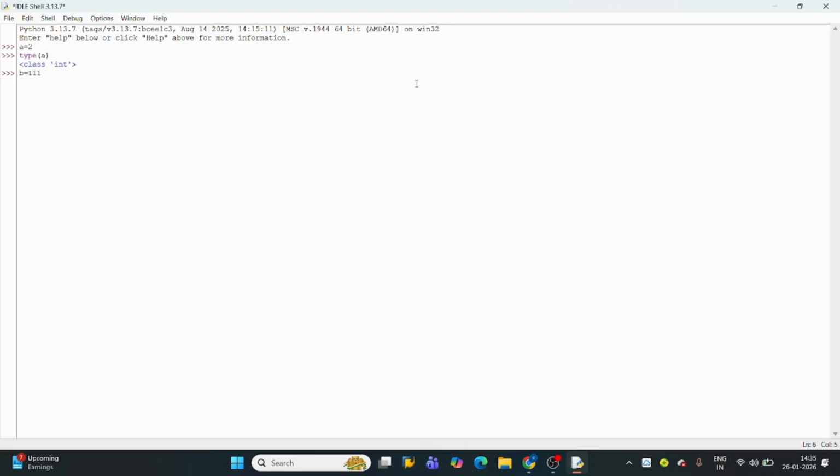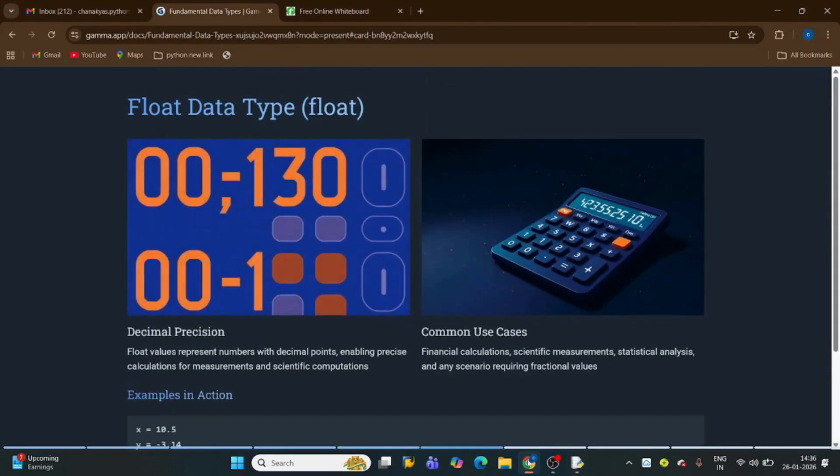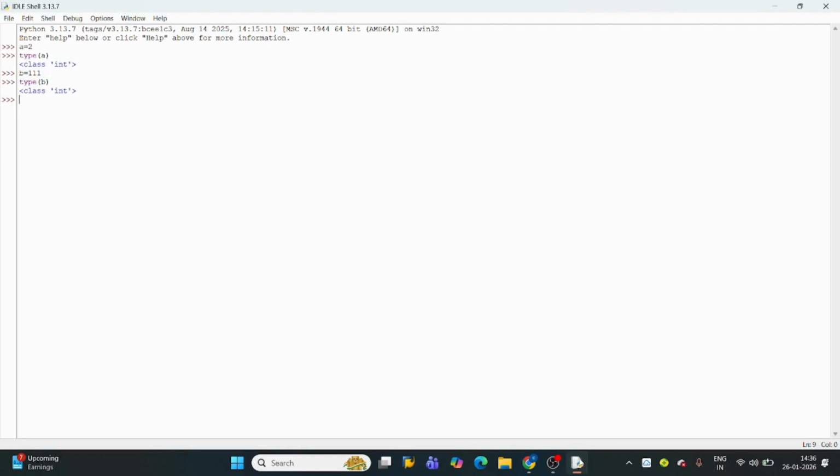Let me take another example. b equals 111. Triple one is an integer. So the type of b will be class int because it is an integer. And the next data type, float. Floats are numbers with decimal points. Actually, decimal numbers are known as floats. Just take an example. c equals 1.5, and the type of c. You'll get float as the data type for the value present in the variable c. As 1.5 is a decimal number, it is called a float in Python. So the data type of c is float.